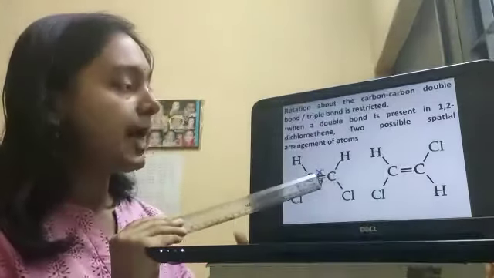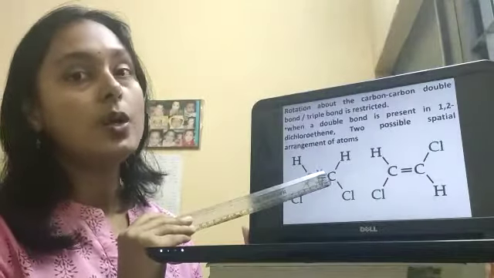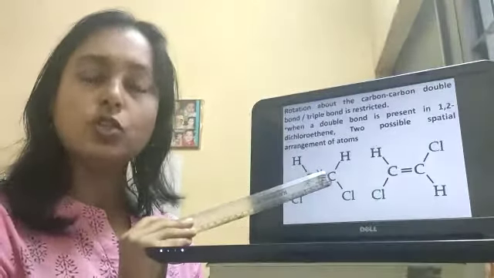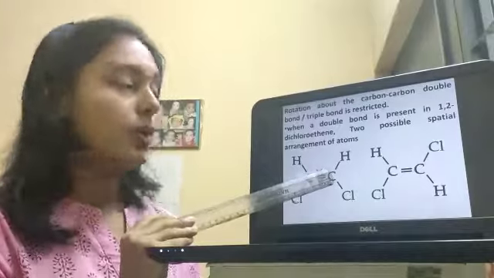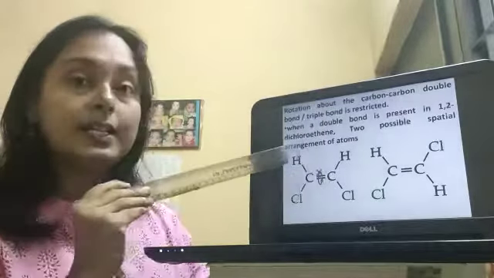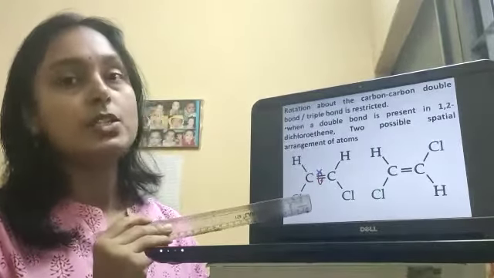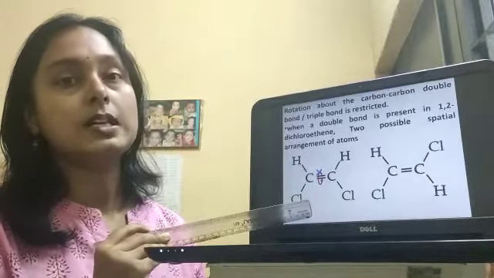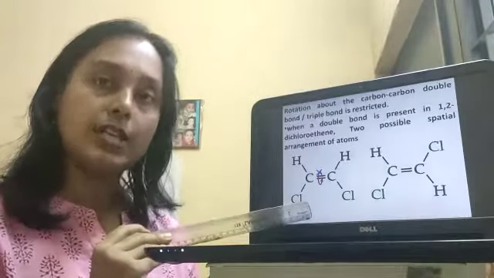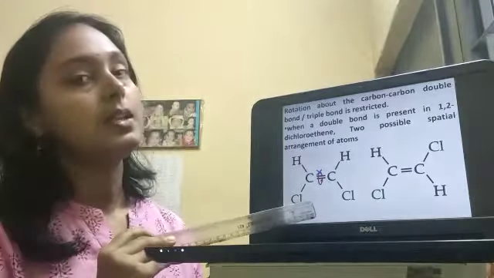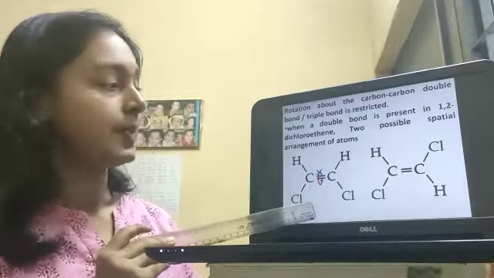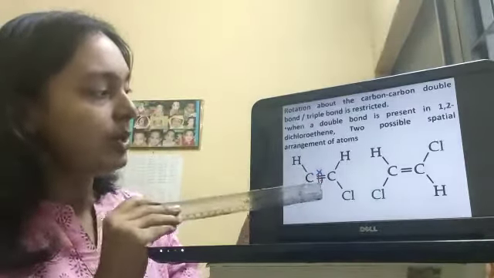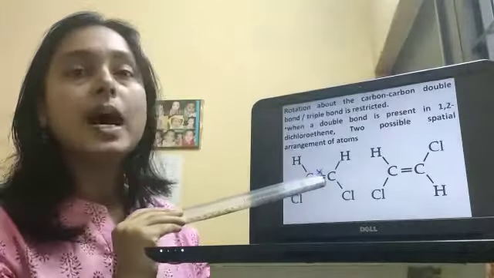This pi bond is not easy to rupture. If we want to rotate the double bond, it is not possible because a high amount of energy is needed, which is not available in normal conditions. To rotate this bond, we would first have to break the pi bond.